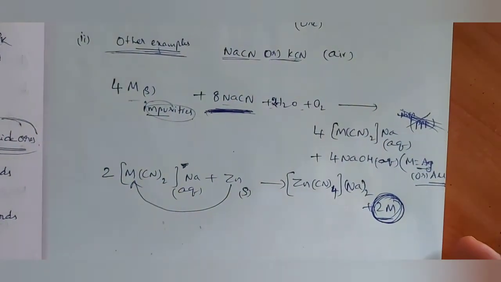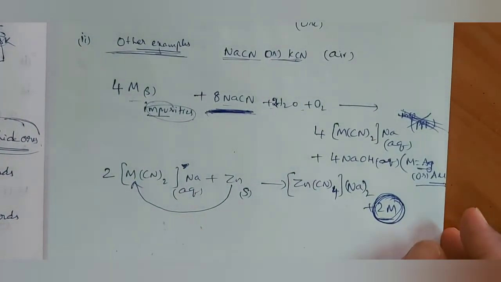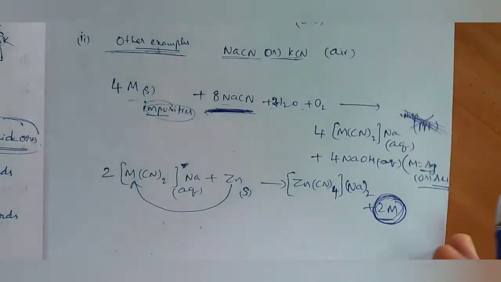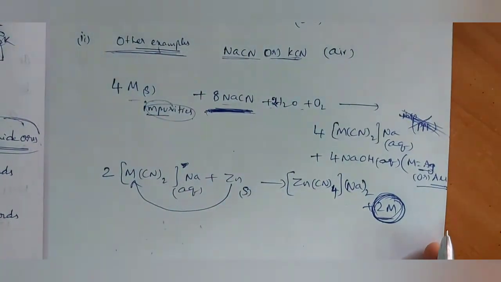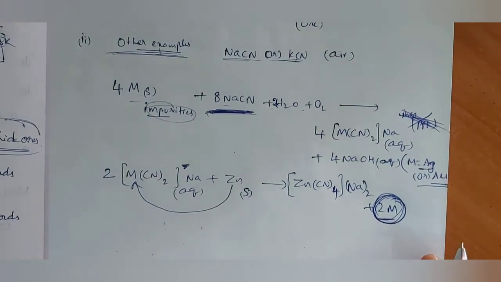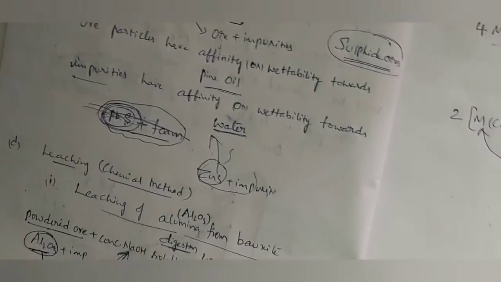In this way, we are going to separate gangue or matrix from metallic compounds, that is the ore. After completion of removal of gangue or matrix, we are left with metallic compounds plus infusible impurities. That infusible impurities will be separated along with extraction of the metal in the second step. Till now we have completed the first step.